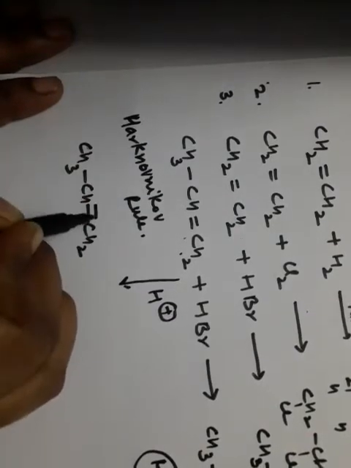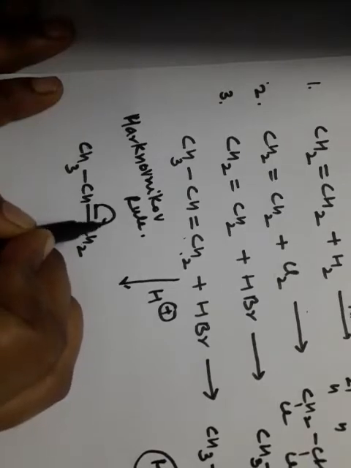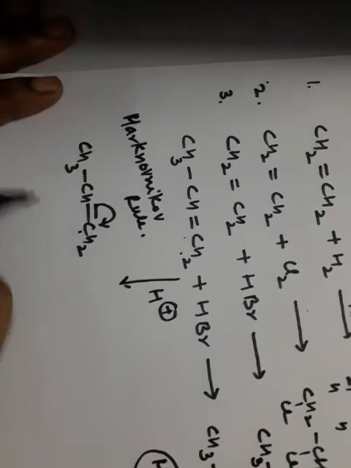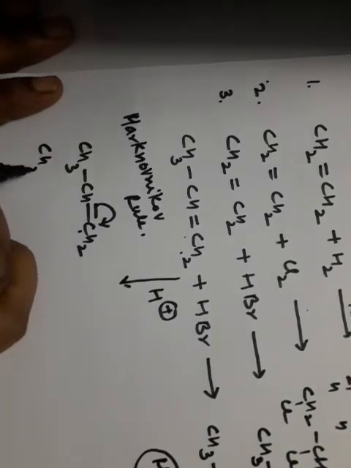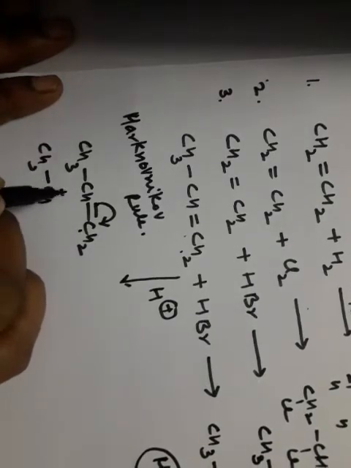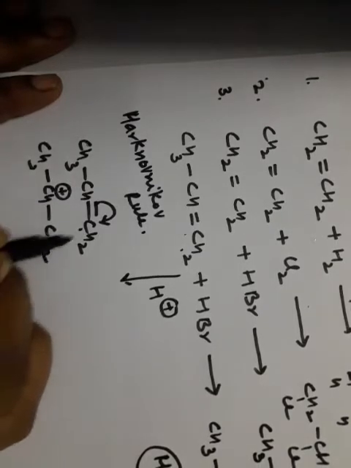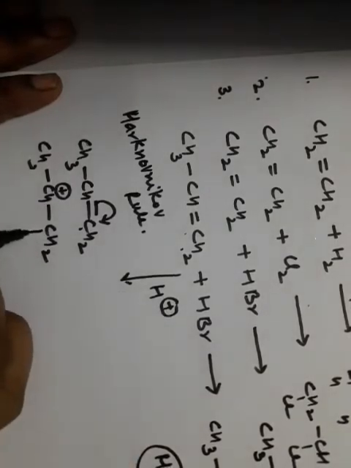See, if this pi electron is shifted to that carbon atom and hydrogen gets attached here, the condition is CH3CH, which becomes positively charged, and as this carbon becomes negatively charged, it accepts the proton and this intermediate is formed.